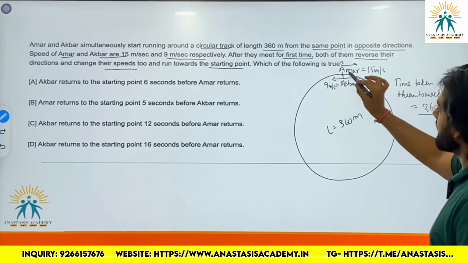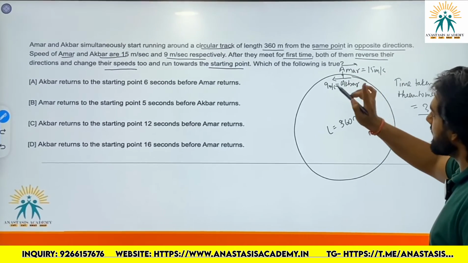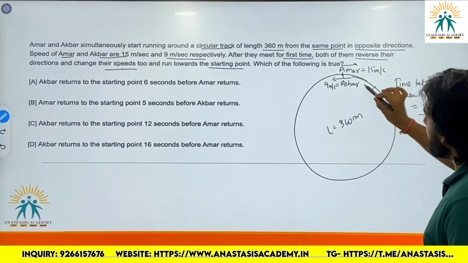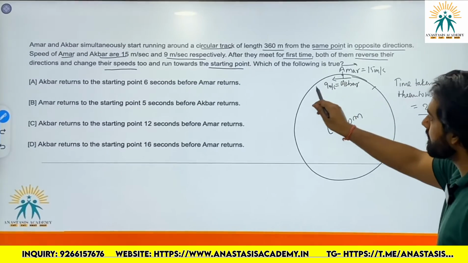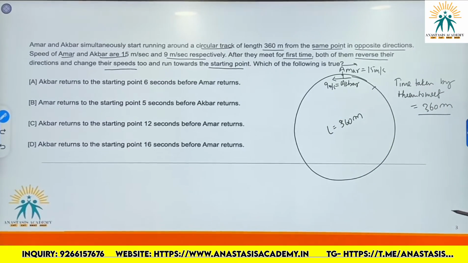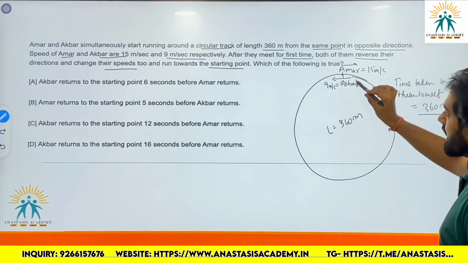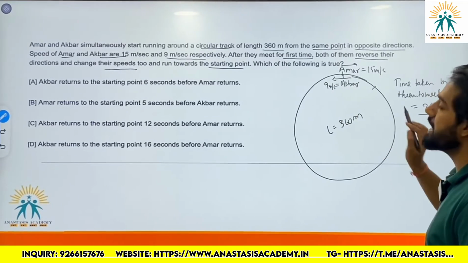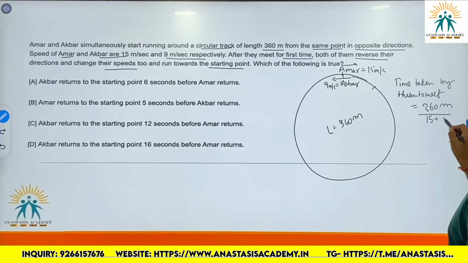Relative speed in this case: in 1 second Amar is covering 15 meters and Akbar is covering 9 meters. So relatively they are covering 15 plus 9, that is 24 meters per second.